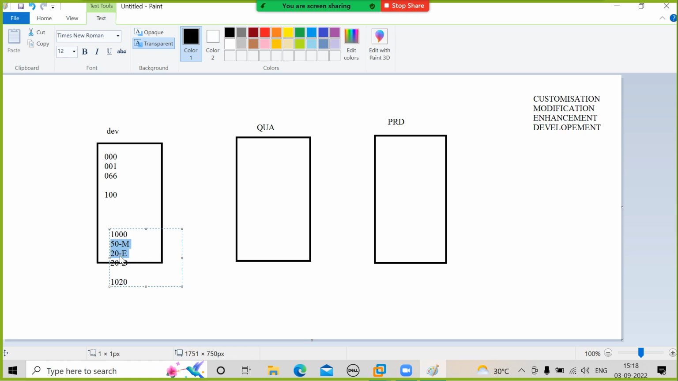But in developments, there is no such program. You are creating your own program. You are writing new code. That's why we have 1020.